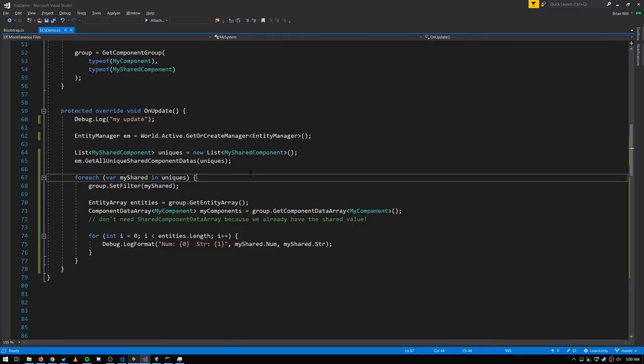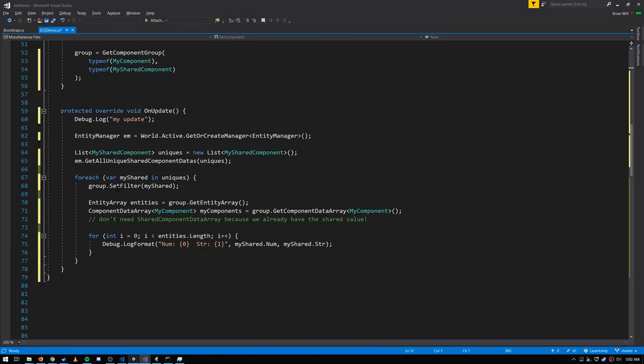In any case, sometimes this is useful because when you go through all the entities, you want to group the entities with the same component values together because you want to do something en masse with all those together. We're not doing anything like that here, but you'll see an example in the next video when we start using the rendering system where that is useful.